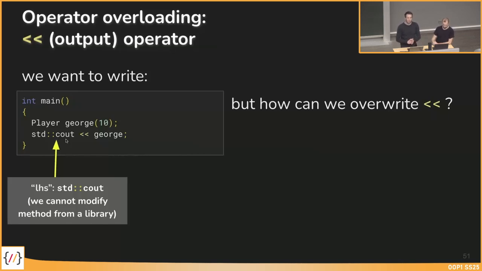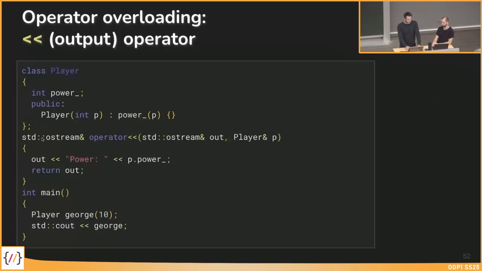So there's another way to do it for types on the left-hand side that are not custom defined. This can be, for example, the standard cout or an integer or other not custom-defined classes. And on the right-hand side, in this case, we have a player. Yeah, and the implementation looks like this.